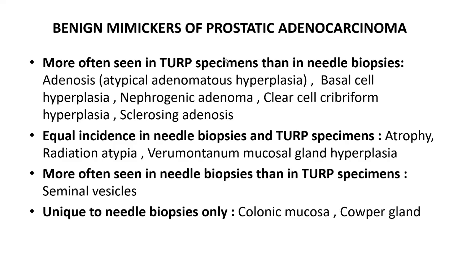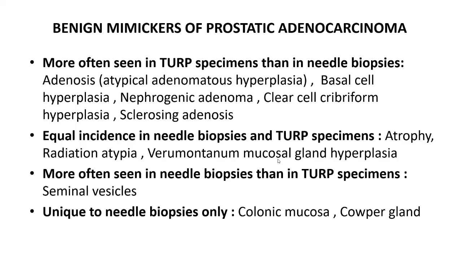Thus, for example, in the TURP specimens, that is the transurethral resection of prostate specimens, you are more likely to get entities like adenosis, which was previously called atypical adenomatous hyperplasia. We don't use that term now because it confuses the clinician. We call it adenosis. Basal cell hyperplasia, entities within the prostatic urethra like nephrogenic adenoma, clear cell cribriform hyperplasia, and sclerosing adenosis.